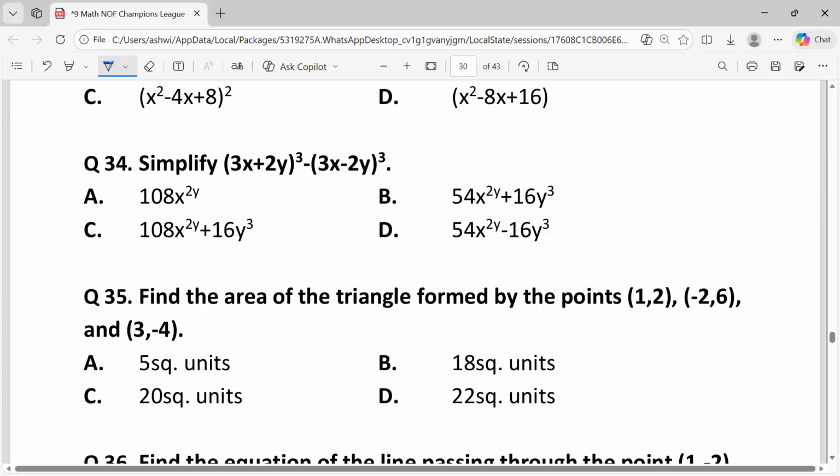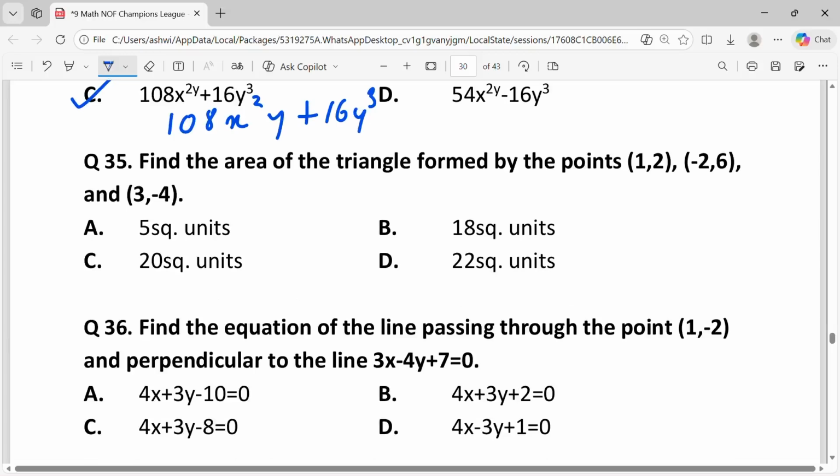Comparing with the given options, the answer is C, 108x square y plus 16y cube.